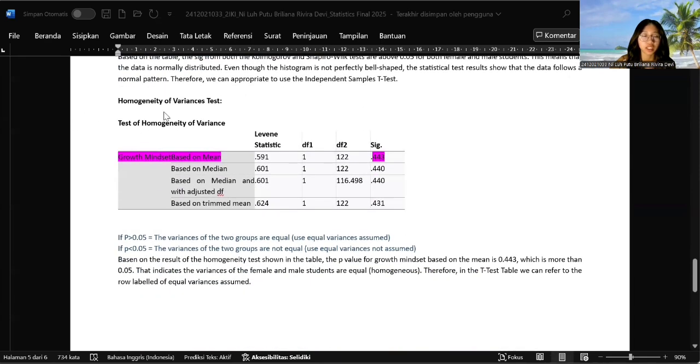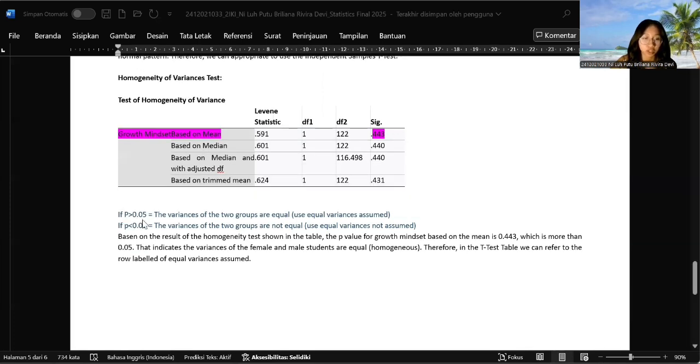Next, we check the homogeneity of variances. So this is the table of homogeneity of variances. In the table here, we just focus on the one based on the mean. So the p-value based on the mean here is 0.443, which means the p is more than 0.05. If the p is more than 0.05, the variances of the two groups are equal. Or we can say that the variances of the female and male students here are equal. Therefore, in the t-test table, we can refer to the row labeled equal variances assumed.